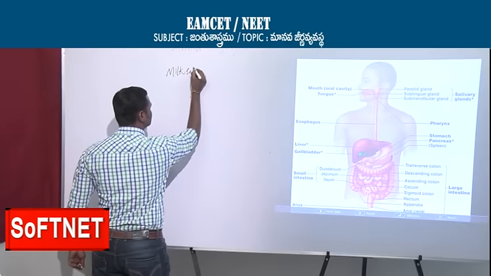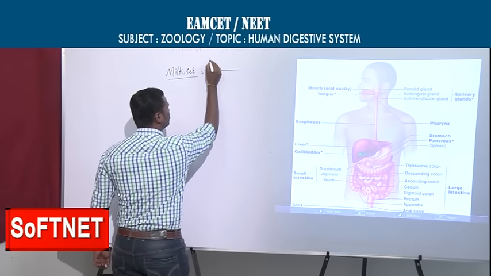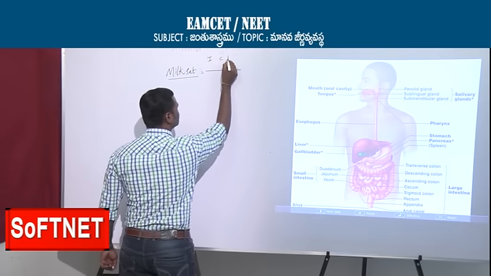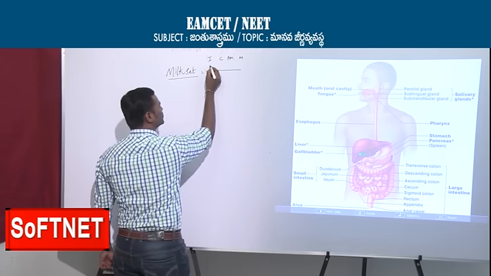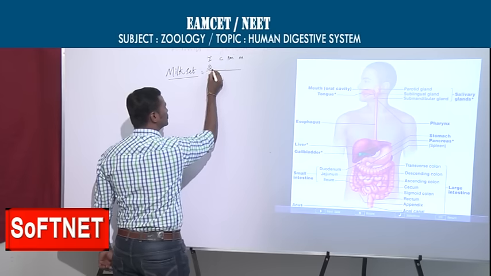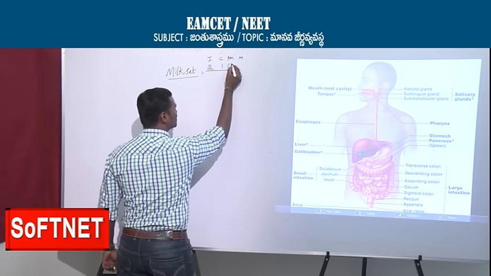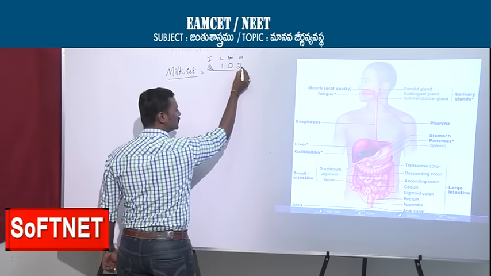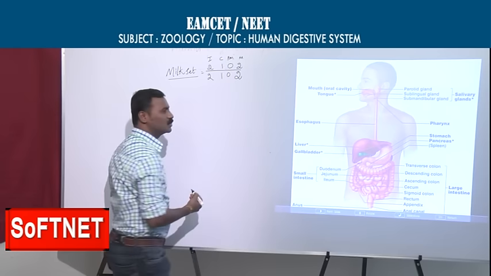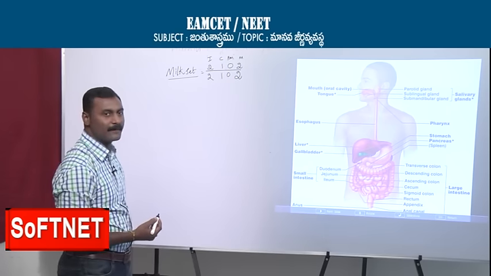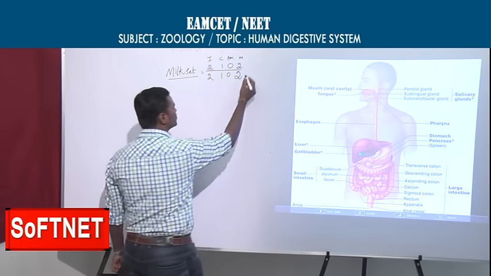Now we are discussing the milk set. In your childhood, there are incisors, canines, premolars, molars. Incisors, 2. Canines, 1. Premolars, 0. Molars, 2. So 2102 by 2102 is our dental formula.